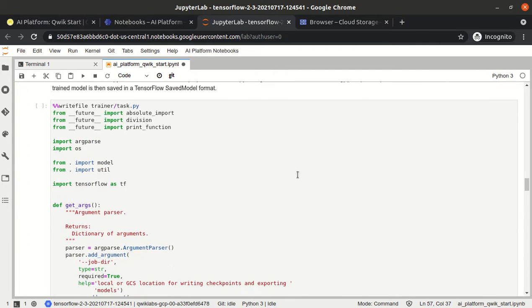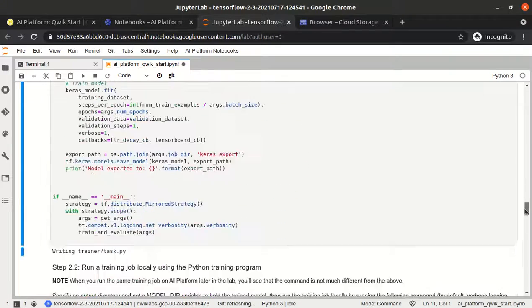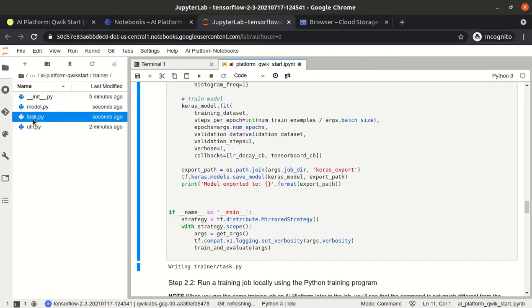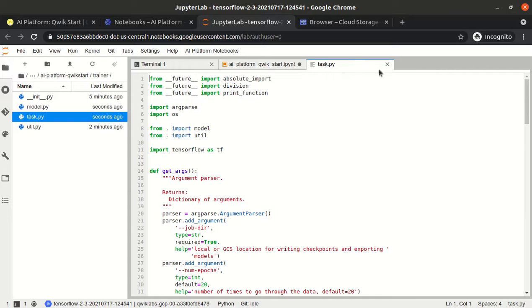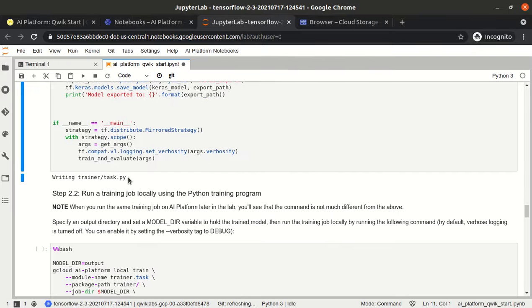And one more is the task.py file. The task.py file is the main file which they are going to execute, but first they are writing all the code into the task.py file. So let's execute. We have executed it, and now it has created one more file, task.py, under the trainer folder. So the file has basically everything.